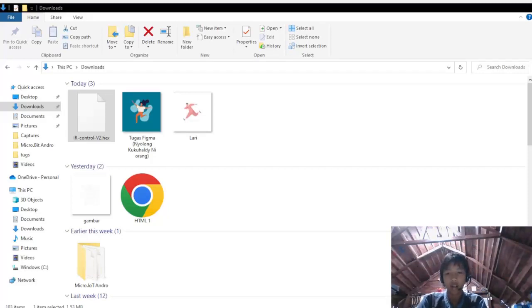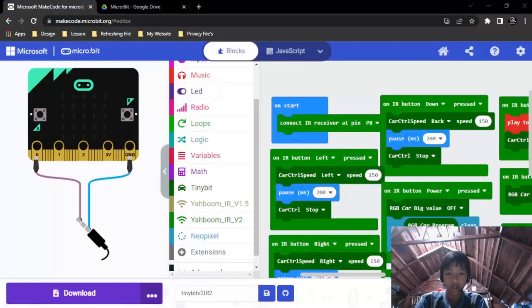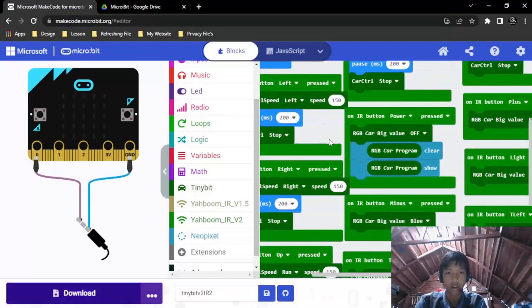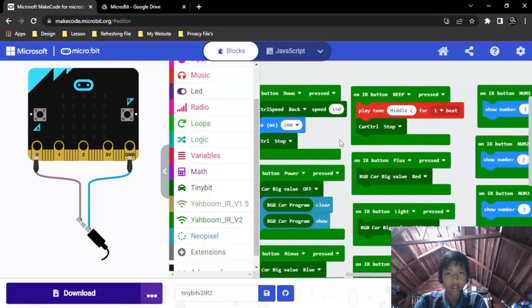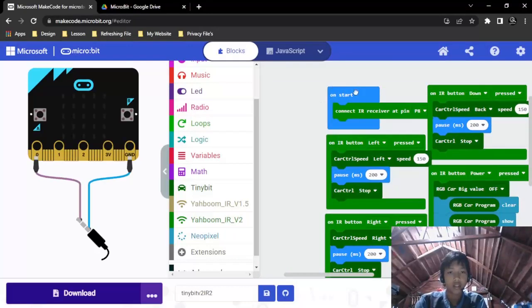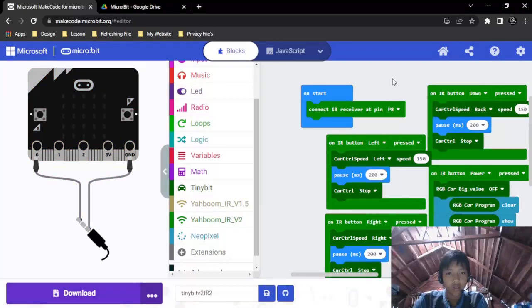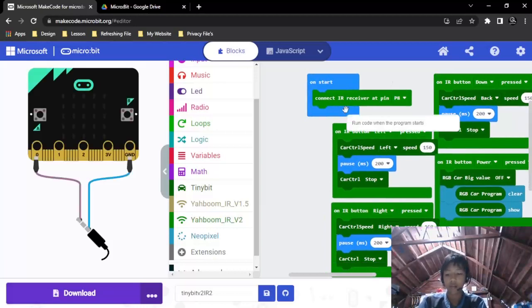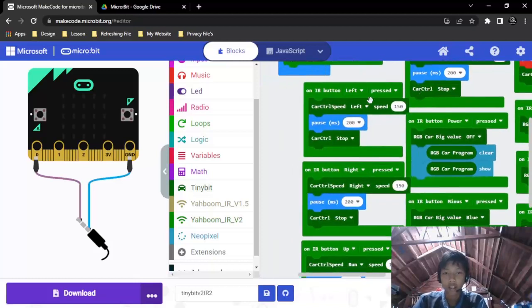Now I want to tell you what is the function of all of the blocks over here. We started from on start. In the on start, it will connect our IR remote control to P8, and when we press the left button, it will turn left with speed 150, and then pause, wait 200 milliseconds, and then stop.